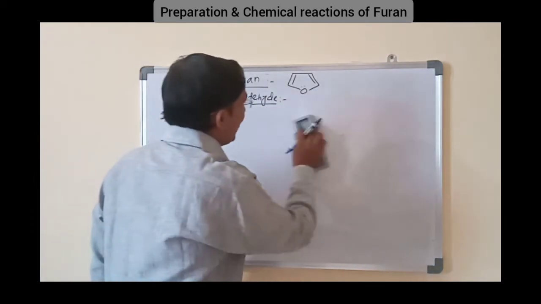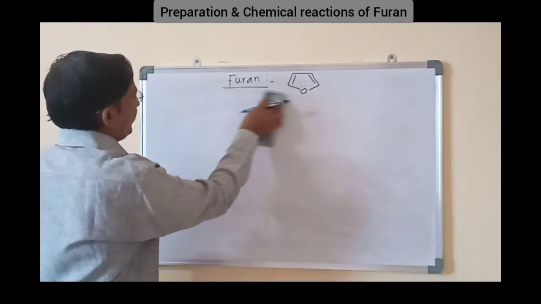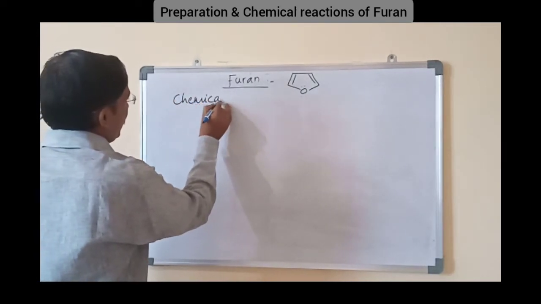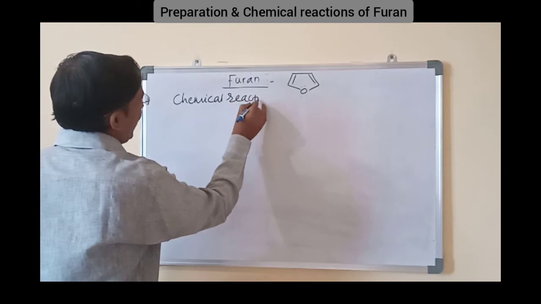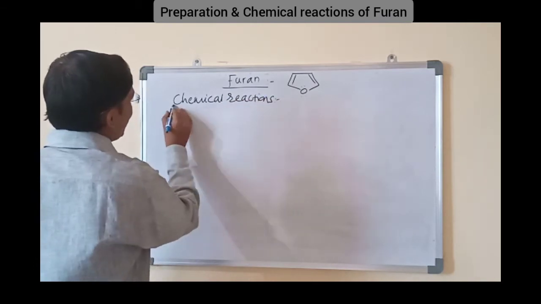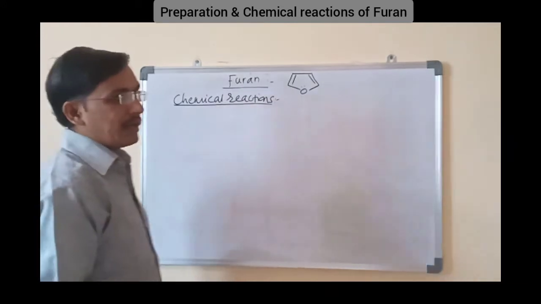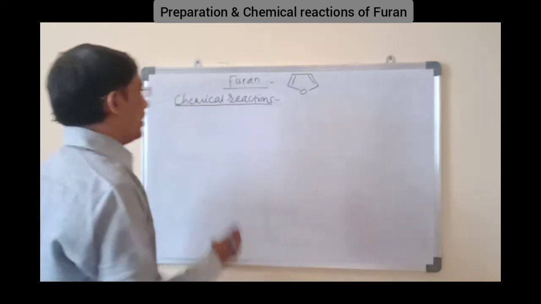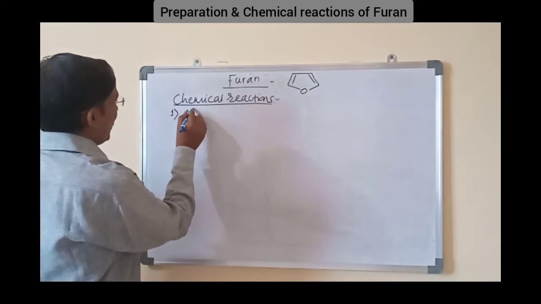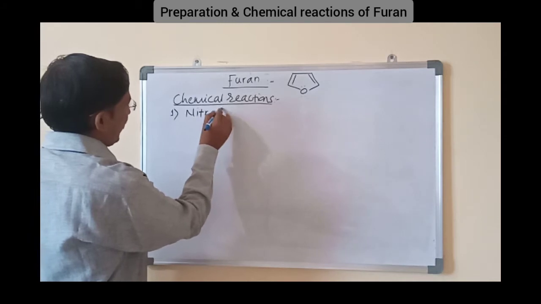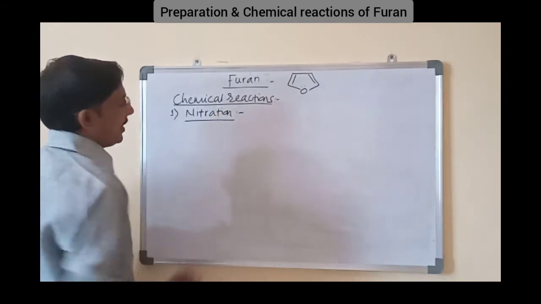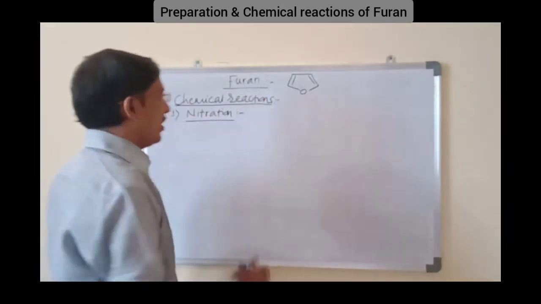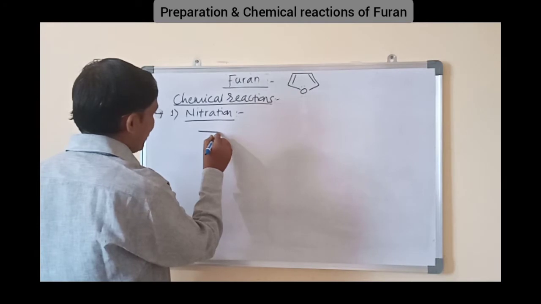Then we will see chemical reactions of furan. In chemical reactions the first one is electrophilic substitution reactions. The electrophilic substitution reactions on furan take place at second position. Okay. First one is nitration, that is introduction of a nitro NO2 at second position of the furan by using the reagent HNO3 plus acetic anhydride.